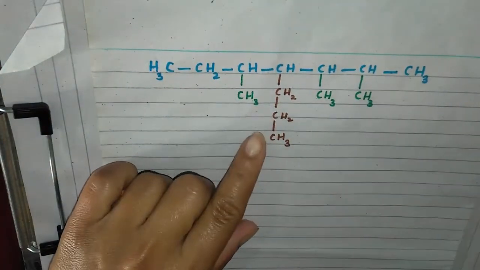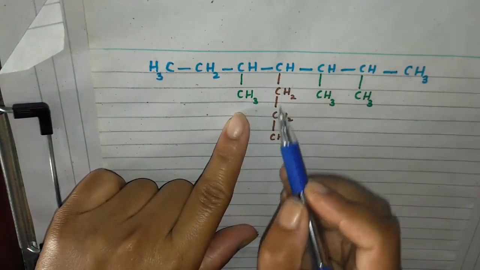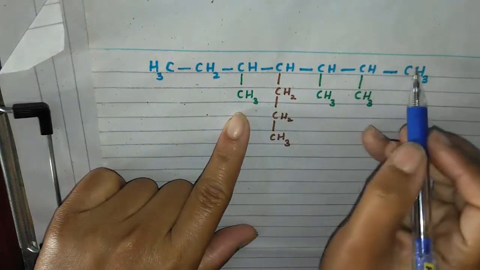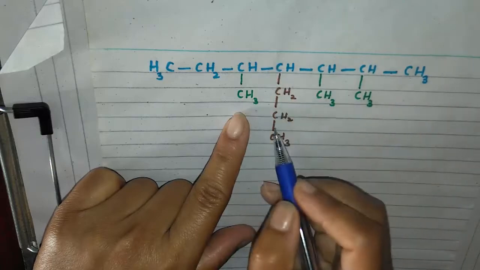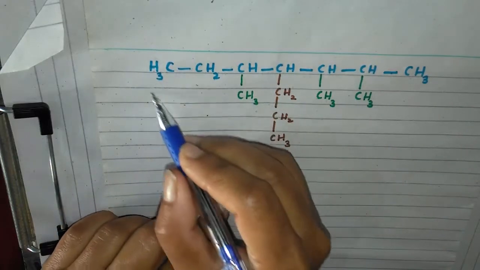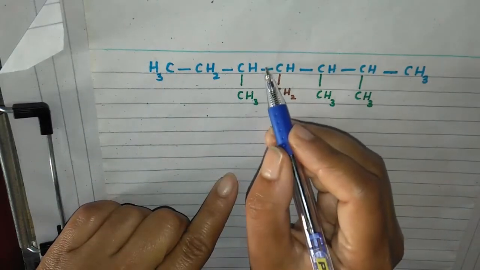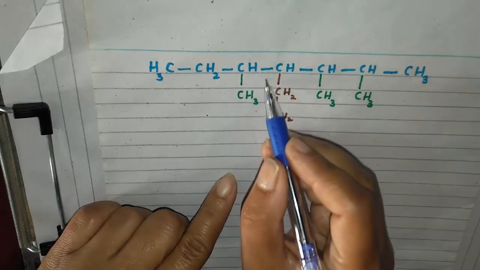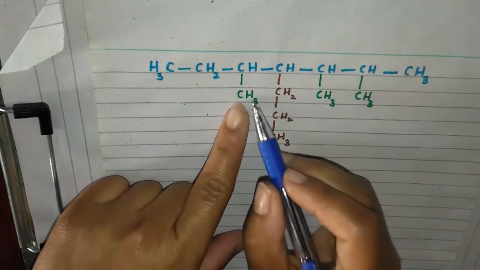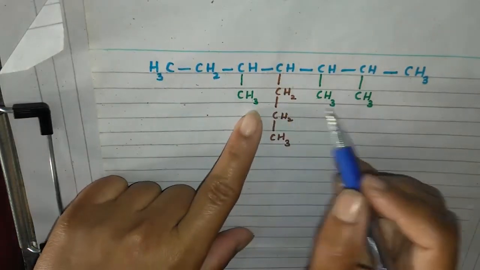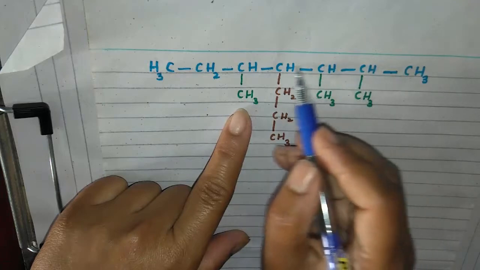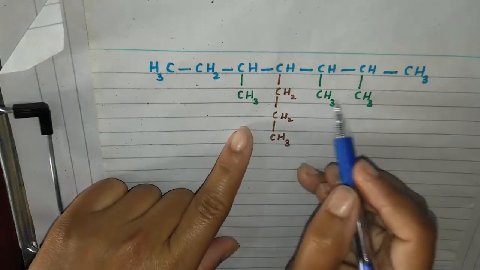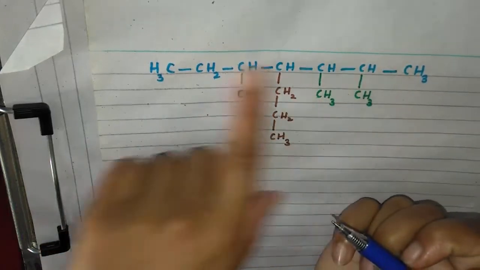Now, if second possibility is, we will move in this way, 1, 2, 3, 4, 5, 6, 7. When we are moving this way, then this will be completely a single substituent, as it is present on this carbon. This will be a single substituent, first substituent, second and third. If we move this way, then 3 substituents are present, and if we move straight, then 4 substituents are present.